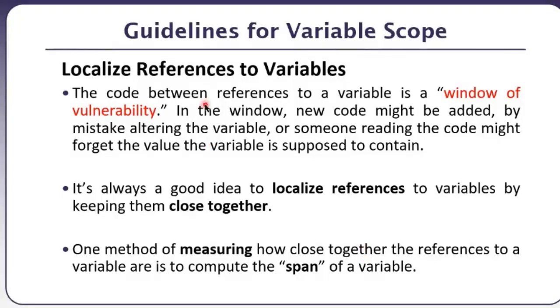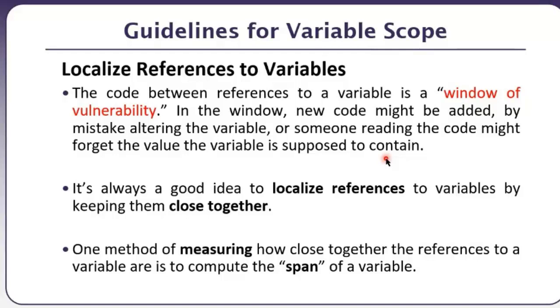Horizontal distance. So in the window, new code, and by the way, the distance that is there is basically the window of vulnerability. और ये window of vulnerability जितनी बड़ी होगी, the larger that window is, of course, the chances of vulnerability affecting you are more. So in the window, new code might be added by mistake, altering the variable, or someone reading the code might forget the value the variable is supposed to contain. So there are a few possibilities there because that difference is huge.